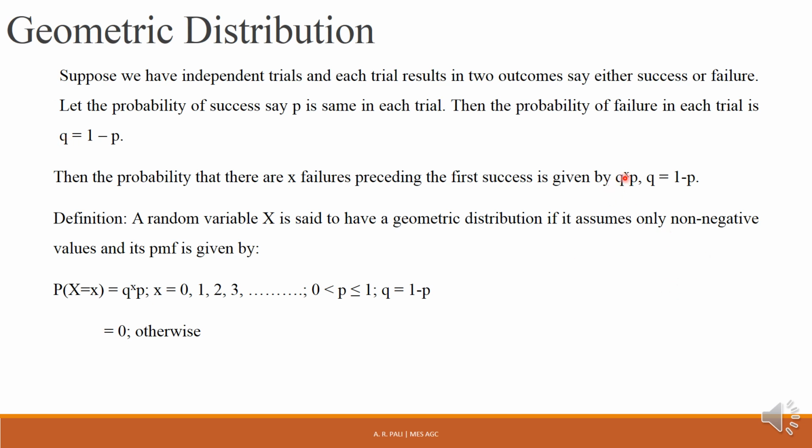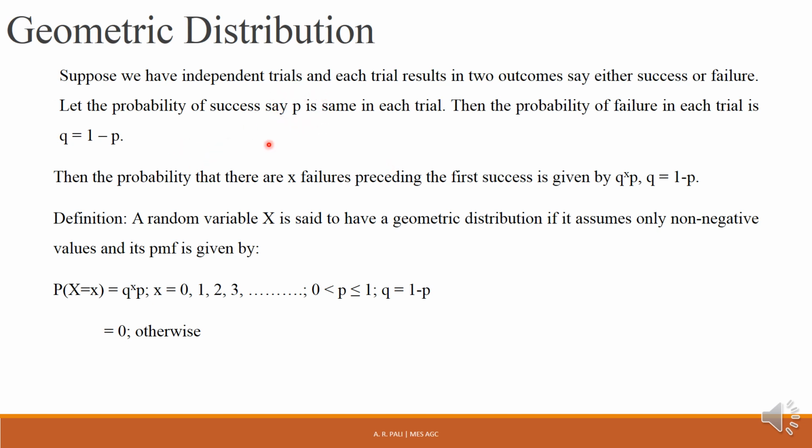So here we have taken X as 3, so this becomes Q raised to 3, here it is Q raised to X. So X failures before the first success. Now the 4th time we are tossing the coin, and the 4th time we are getting tails, which is the success in our experiment, and the probability of success is P.